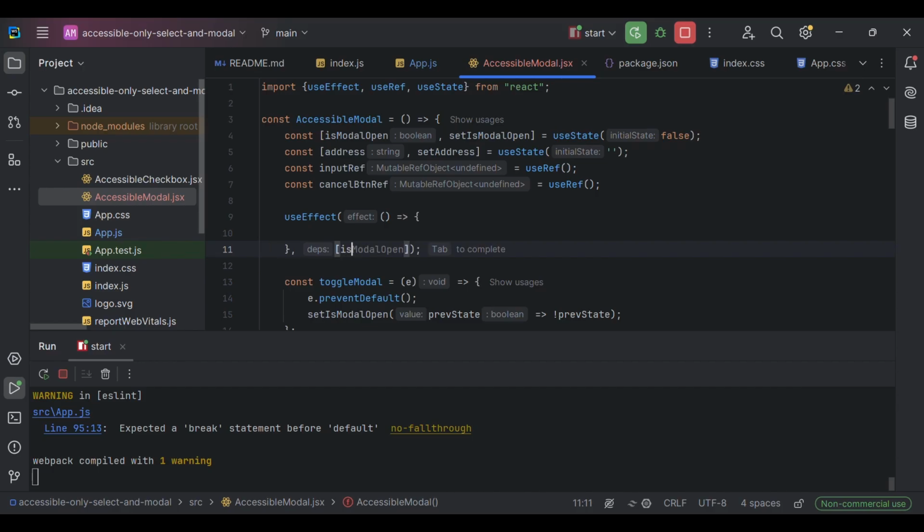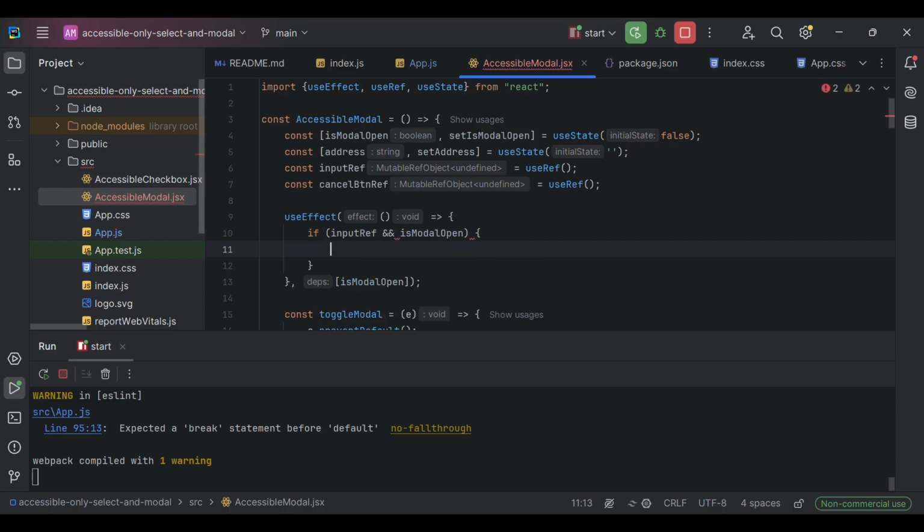That's why we are going to use isModalOpen as a dependency. And we are going to check if, for example, input ref and isModalOpen, and we are going to focus input. We are going to add input ref here also as a dependency.